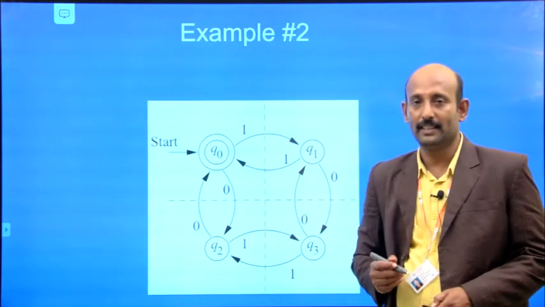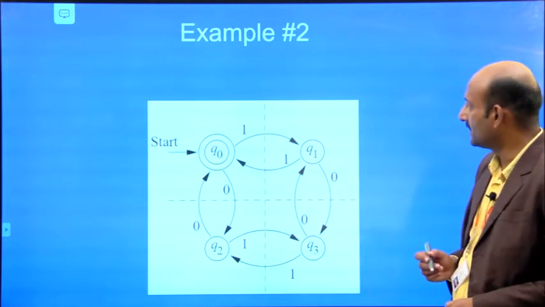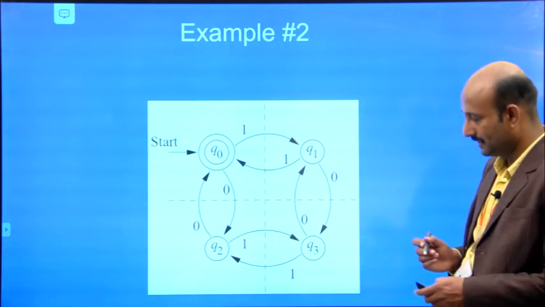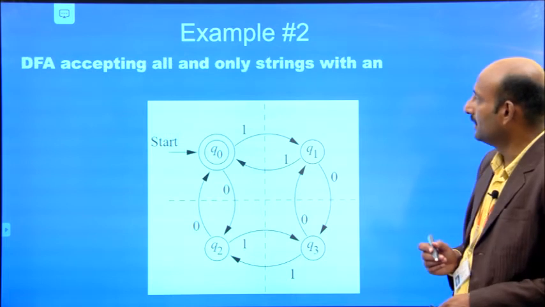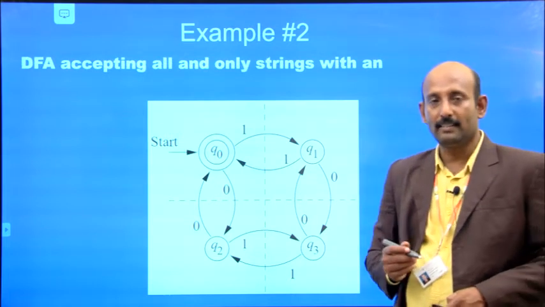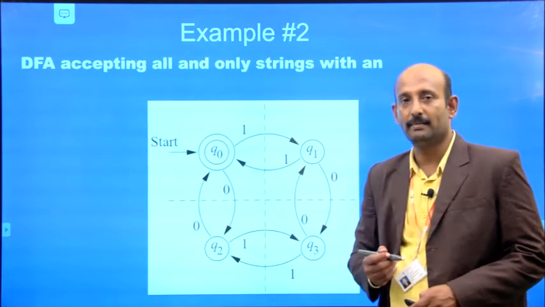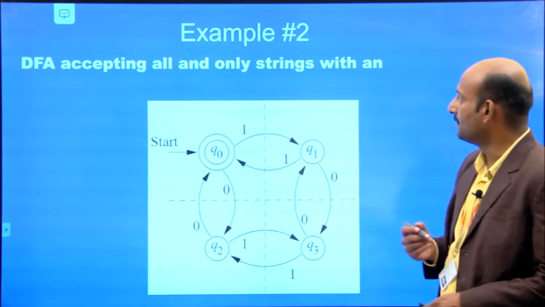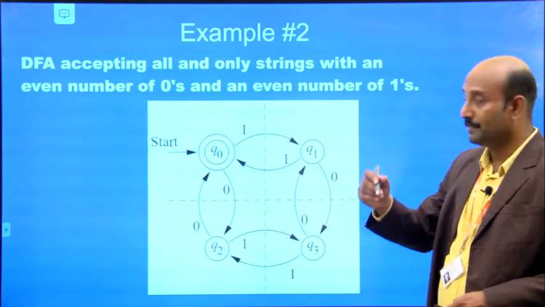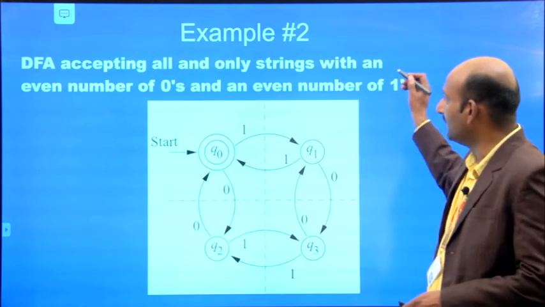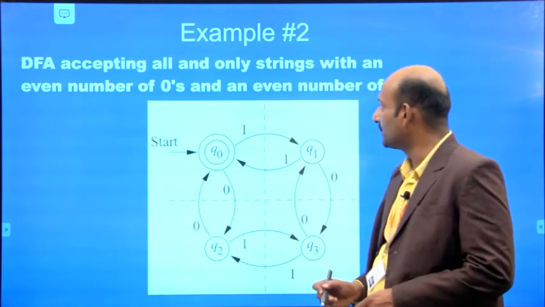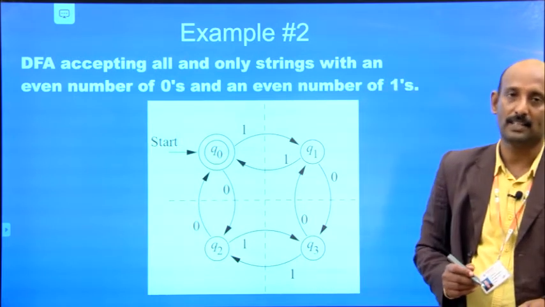We have already seen the first example. Now let's see this second example, where we have to build a DFA, deterministic finite automata, accepting all and only strings with an even number of zeros and an even number of ones.